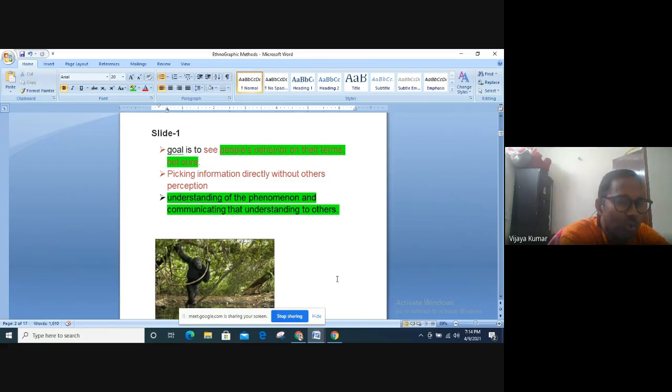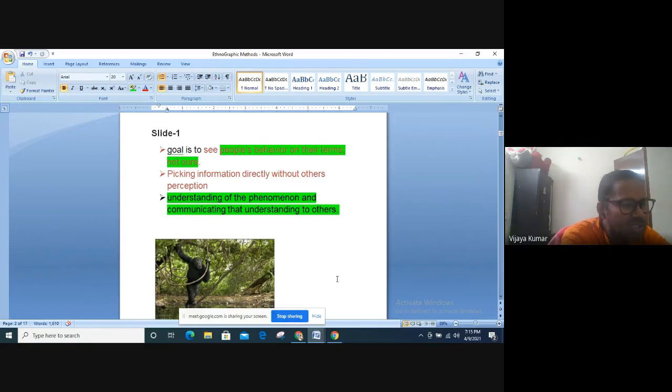So you go with an empty mind and just try to gather information. It's only between you and the learner you want to assess, and you are assessing based on direct methods. So researchers, you understand the phenomenon by communicating with others and by understanding others.